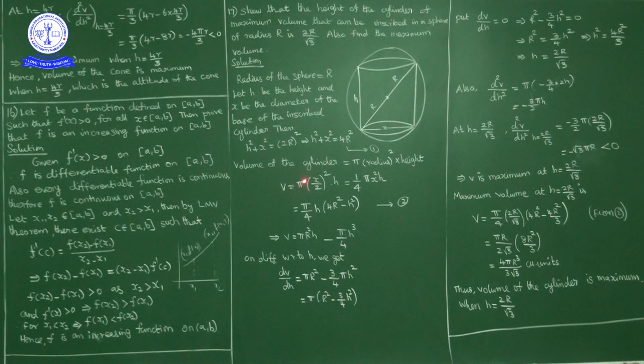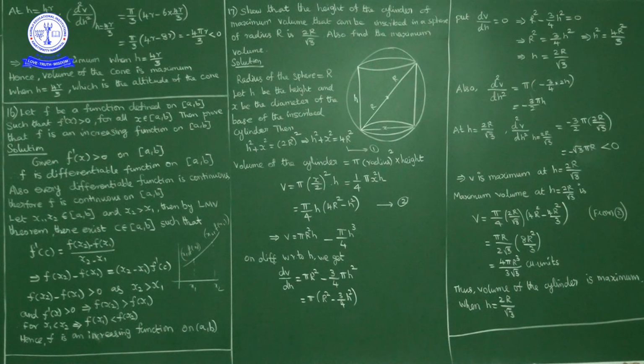So volume is equal to pi into x by 2 whole square into the height h. Write either everything in terms of h or everything in terms of x, and differentiate with respect to that variable. So x by 2 whole square is x square by 4, so volume is equal to 1 by 4 into pi x square h.